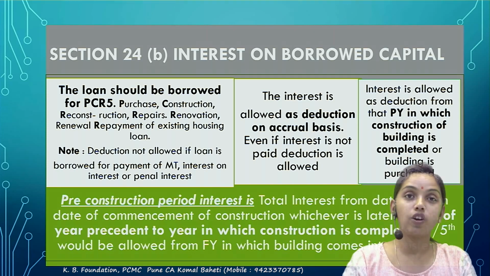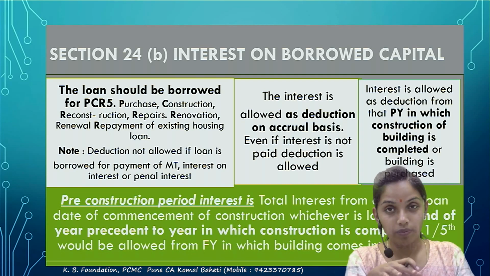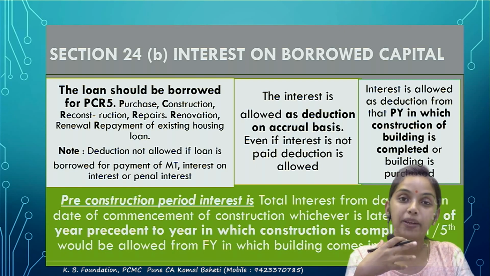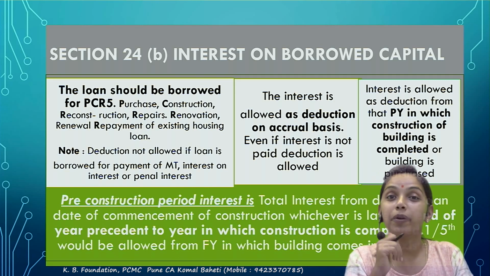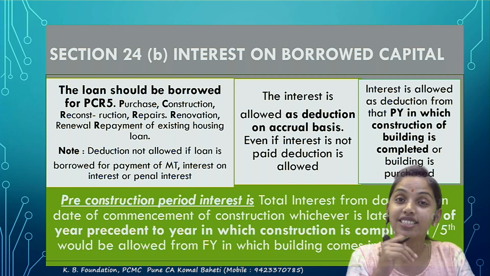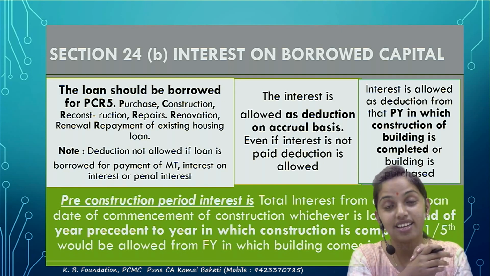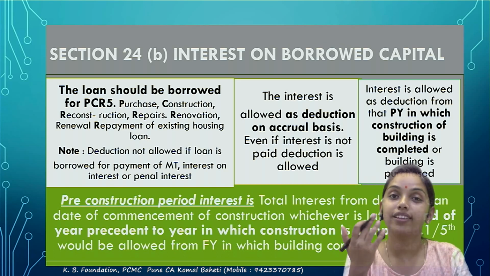Now the next, what is meant by pre-construction period? Correct. You have taken a loan, the construction has been started. So obviously there will be an accrued interest on that, but the deduction won't be available because 24B says when will you get the deduction? When the property is ready. So what happens to the under-construction interest? You accumulate the under-construction period interest, and that would be allowed as deduction in 5 equal installments after the construction.